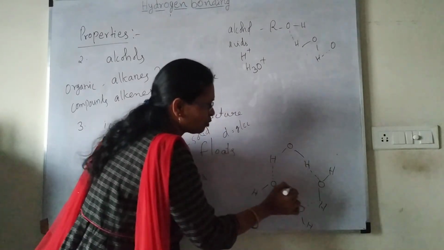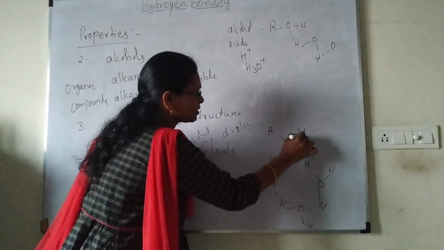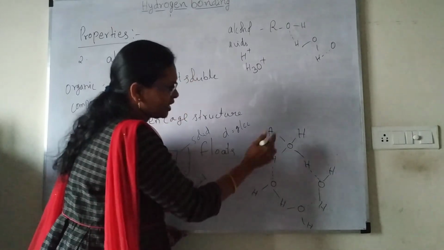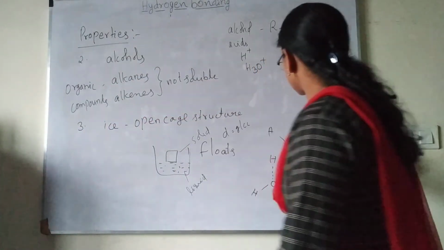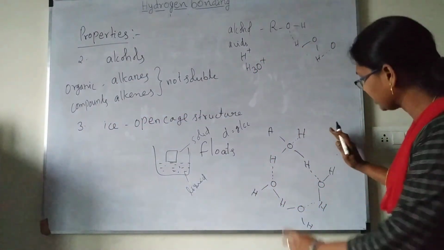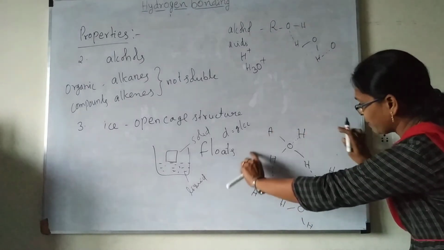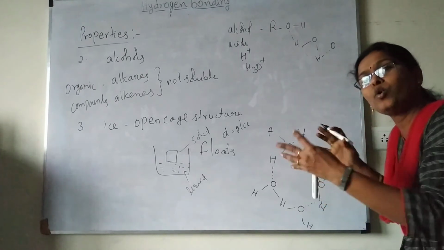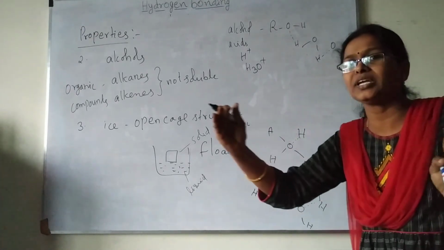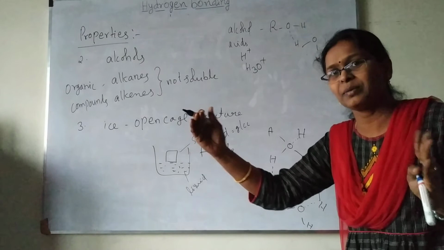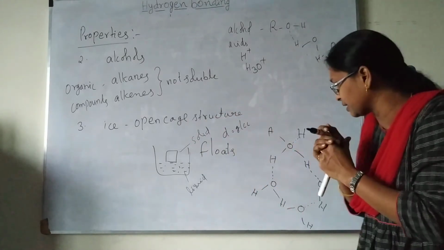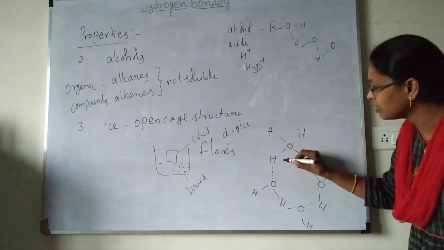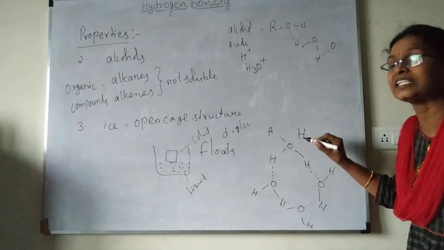Okay, so like this. Wherever there is a hydrogen, again this will form a hydrogen bond here, right? So how will the structure be? On the outside, all the particles are going like this. But in the middle, on the inside, more space is there. Particles are going a little farther away. In the middle, some space is there. This space only, we are calling an open cage structure.